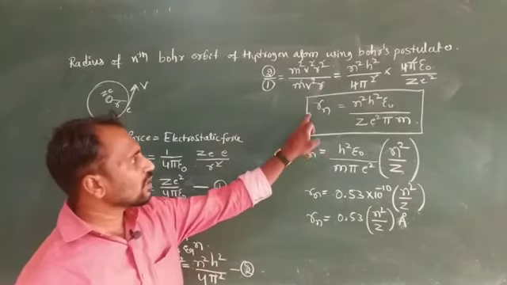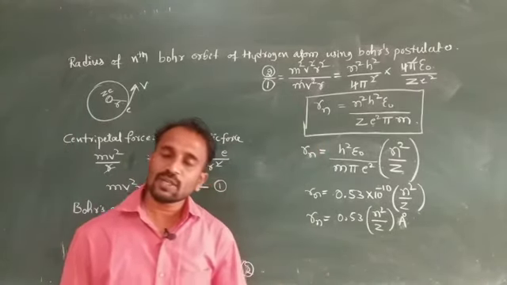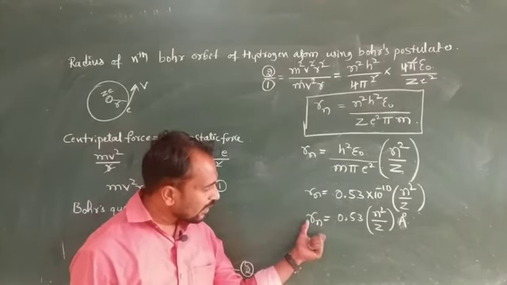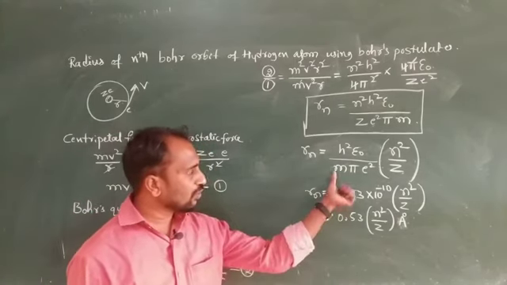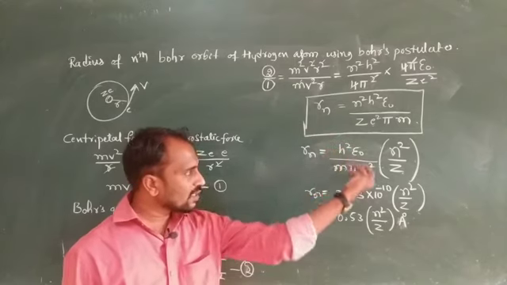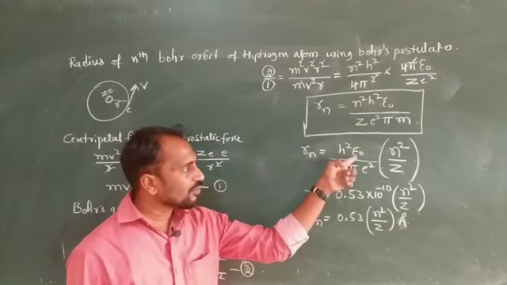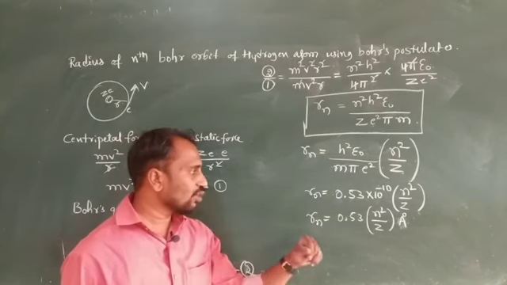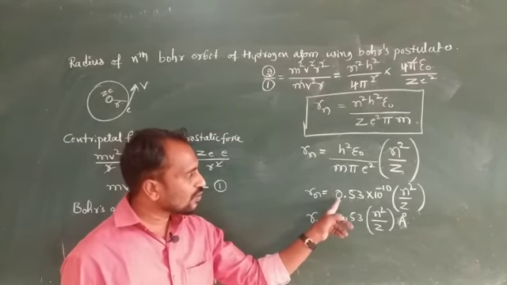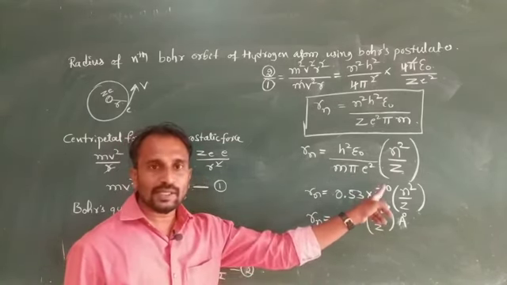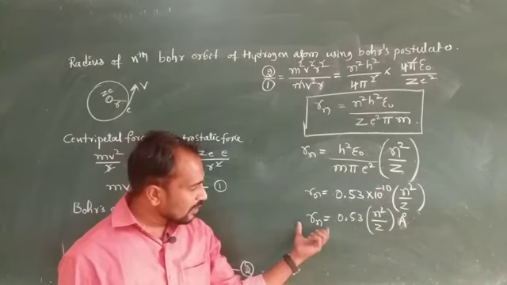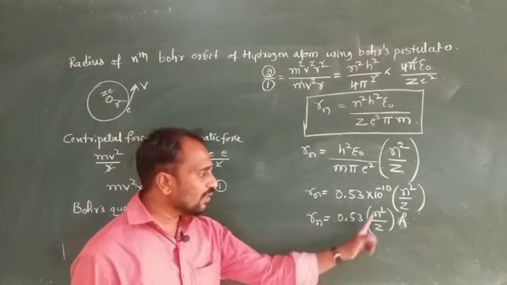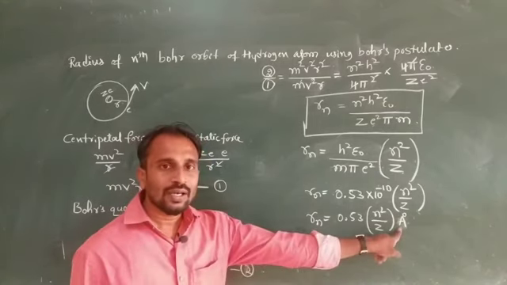So this formula is nothing but the radius of the nth orbital. When we put the constant values, Planck constant, permittivity of free space, mass of electron, pi value and charge on electron, we get 0.53 angstrom, so the radius of the nth orbital is 0.53 n square divided by Z angstrom.